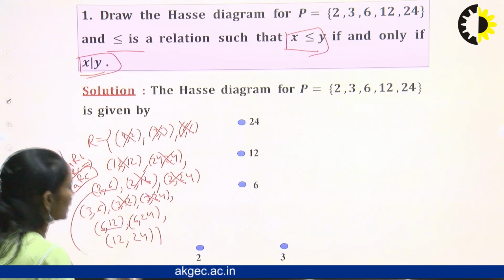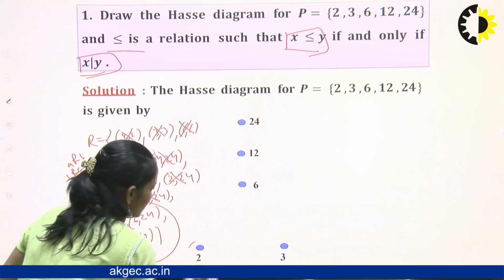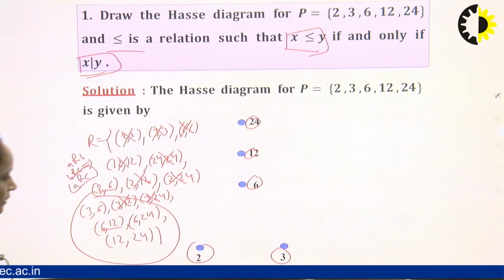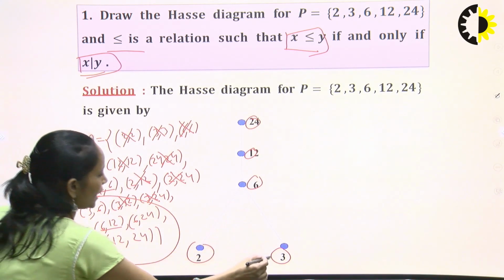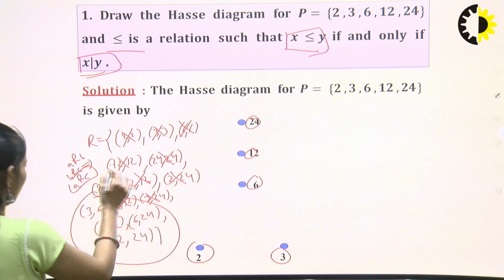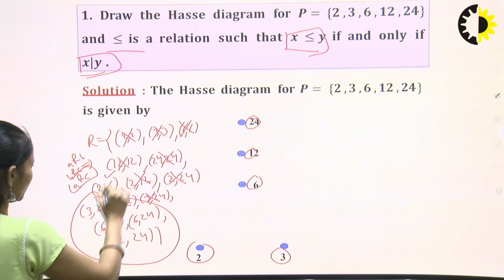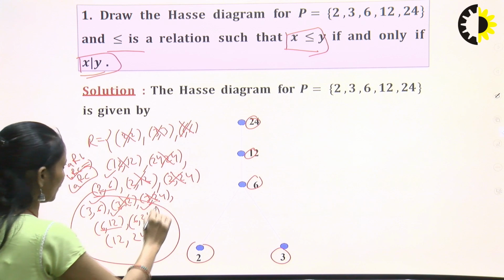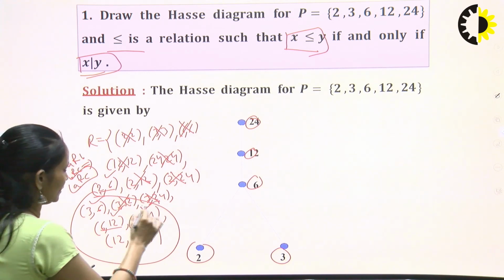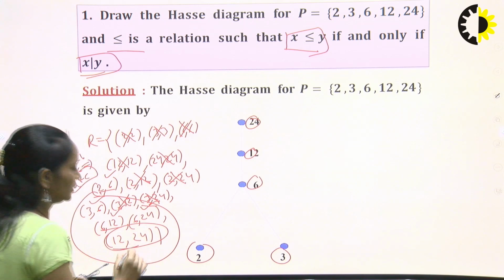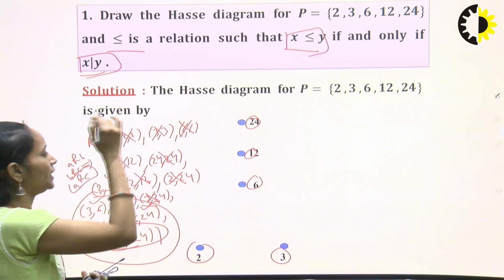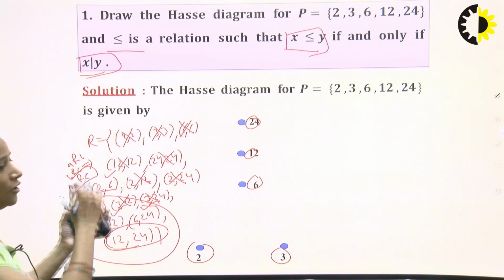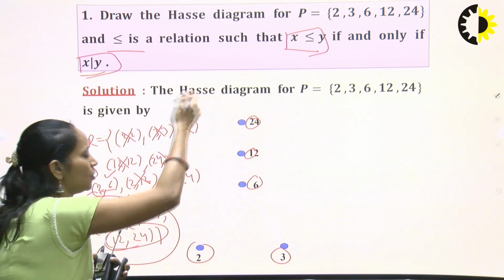After removing the reflexivity and transitivity, the relations which are kept in R, we will create the Hasse diagram on that relation.